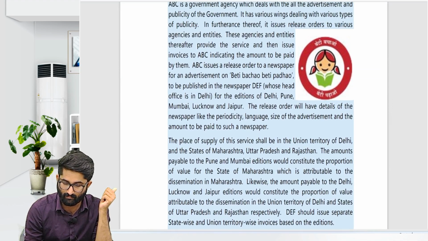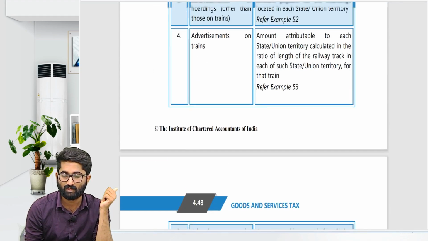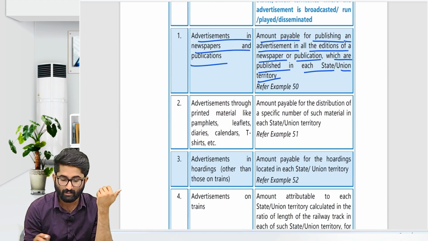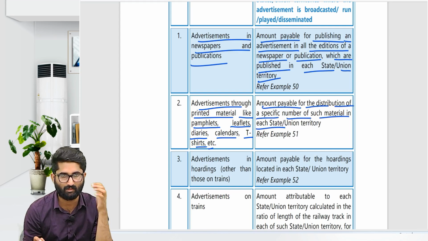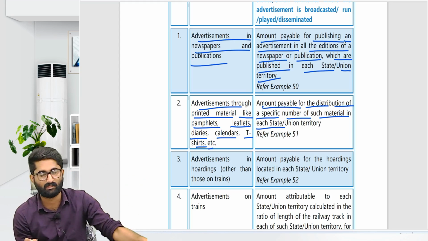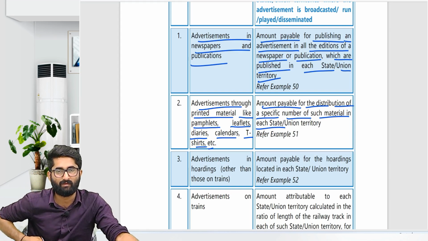So usually they will divide it on the basis of the number of newspapers which are published, or on the basis of contract. Advertisement through printed material like pamphlets, leaflets, diaries, calendars, t-shirts, etc. The amount payable is for the distribution of a specific number of such material in each state. So how many t-shirts are given in one state, how many in another state, on that number of t-shirts or pamphlets basis they will divide.